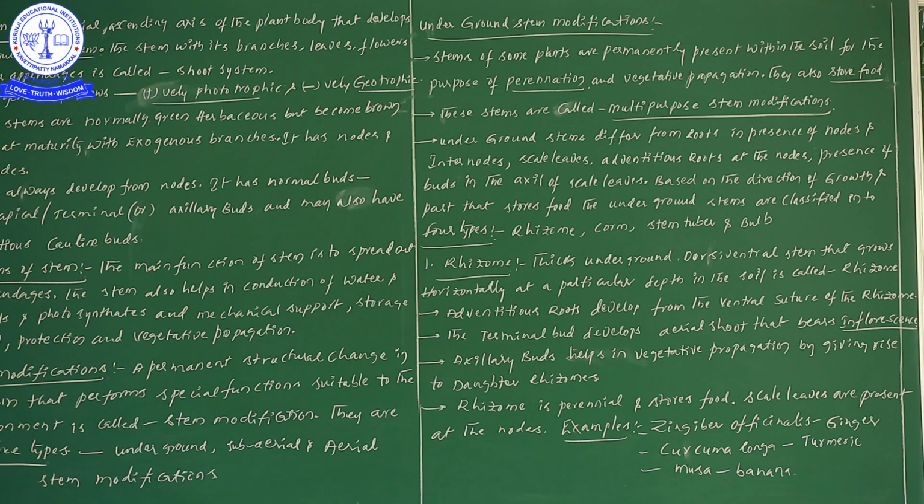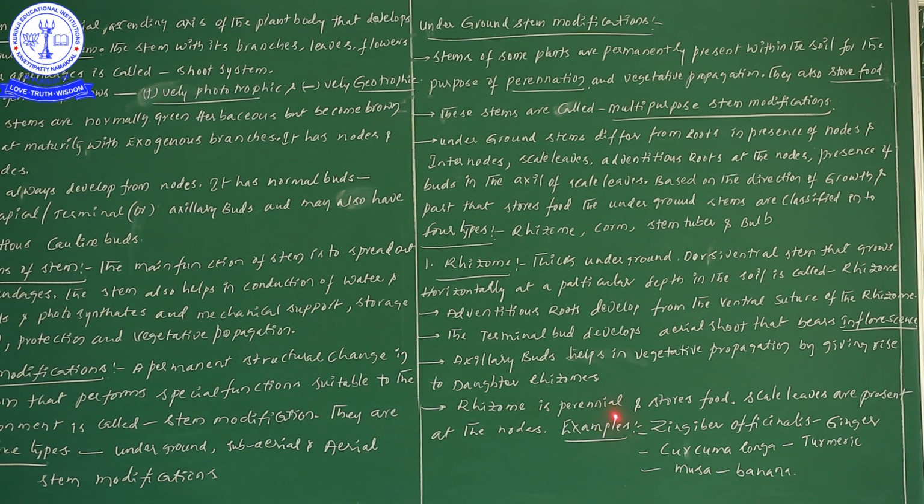So the point is, daughter rhizomes are formed from the axillary buds only, thereby involving vegetative propagation, and the terminal buds help in formation of the aerial shoot system and the inflorescence.